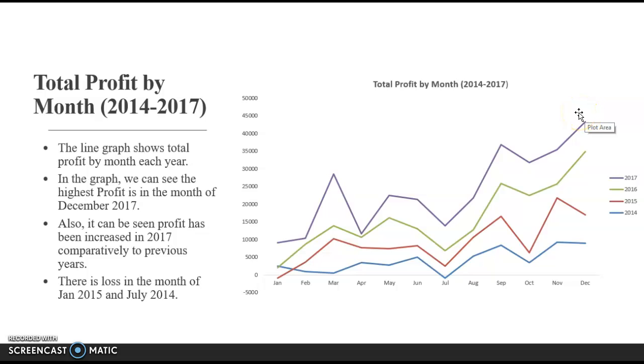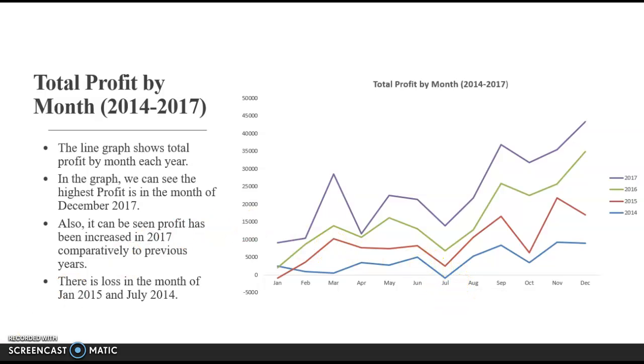And also it can be seen that profit has been increased in 2017, and overall profit is gradually increased every year. And we can see in the graph that there has been loss on January 2015, followed by July 2014.